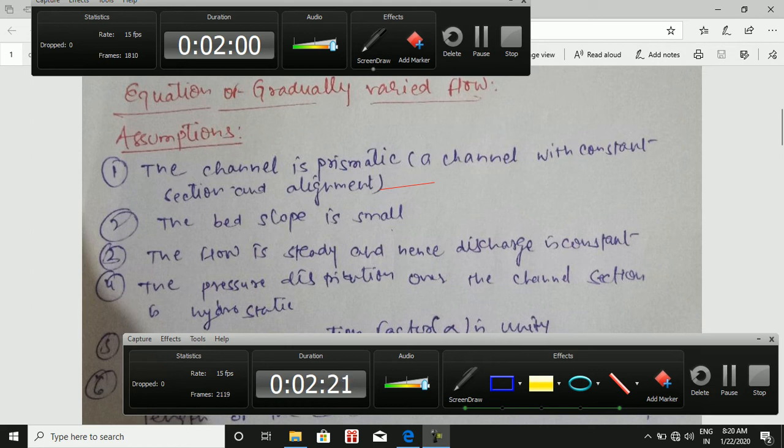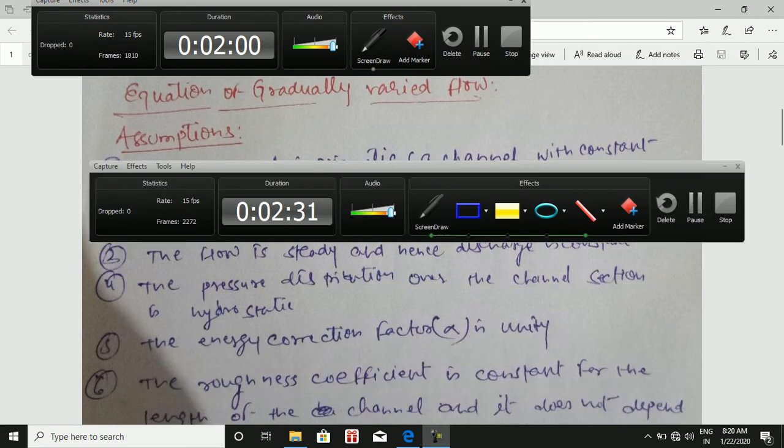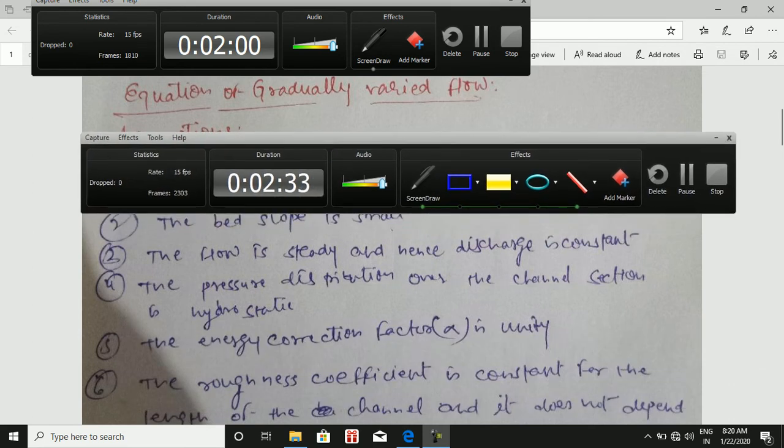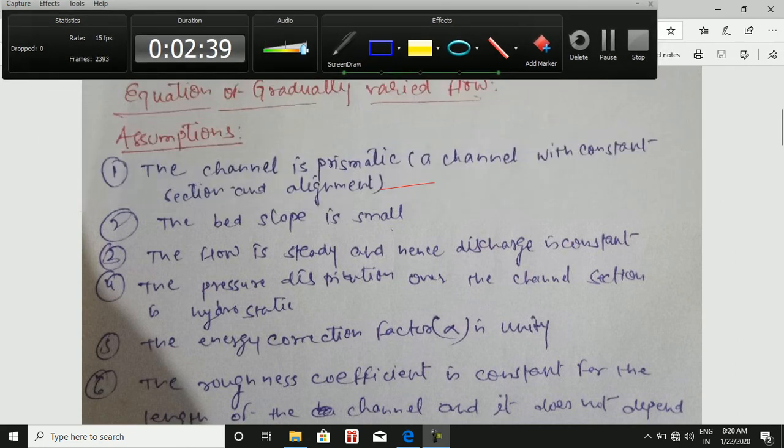The pressure distribution over the channel section is hydrostatic. Another one is the energy correction factor alpha is taken as unity.